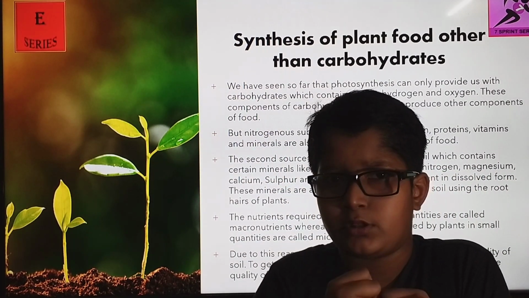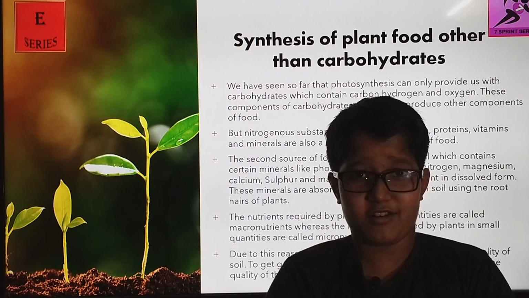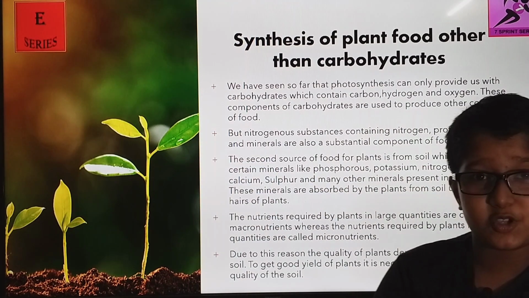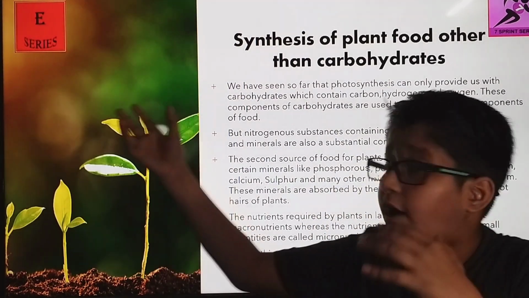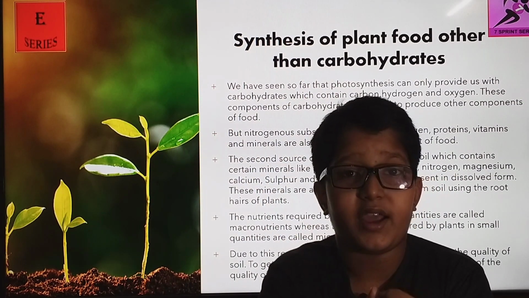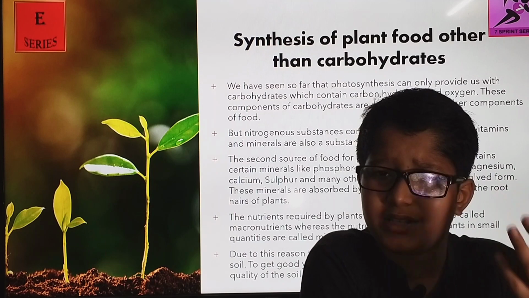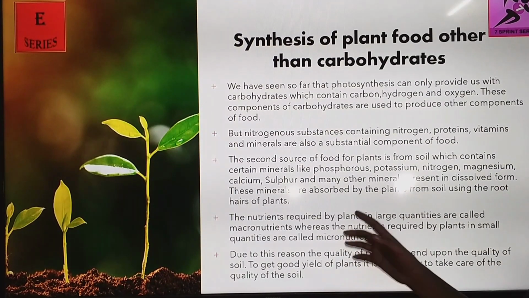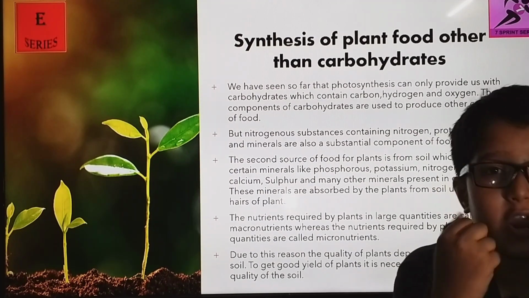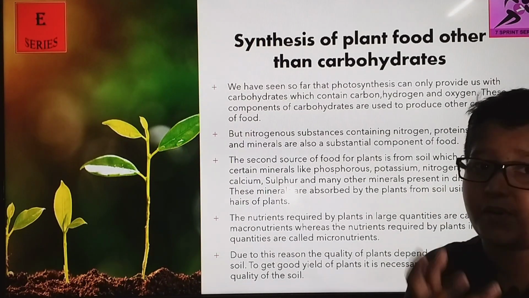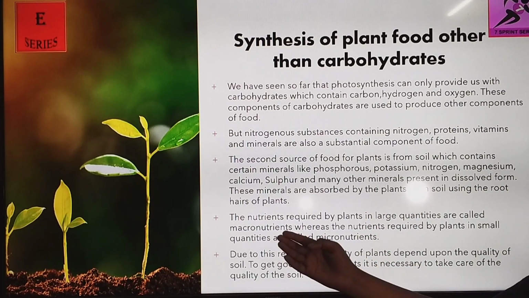So, bacteria. No, what am I talking about, these new creatures? How have they come to interfere in our class? So, these are certain kinds of organisms which help trap nitrogen from the air and convert it into mineral form, which can be synthesized and used by the plant. They convert it into these minerals and mix it with the soil, and the plant takes these minerals. Okay, I'll explain it to you later.